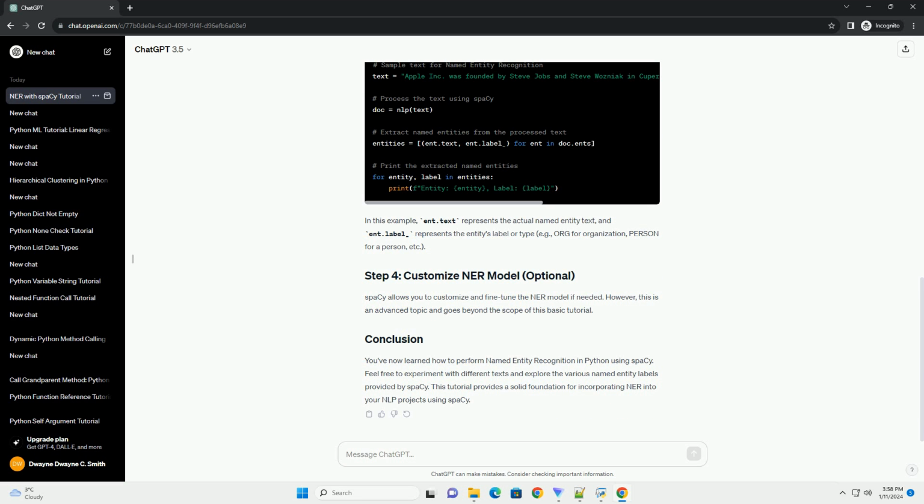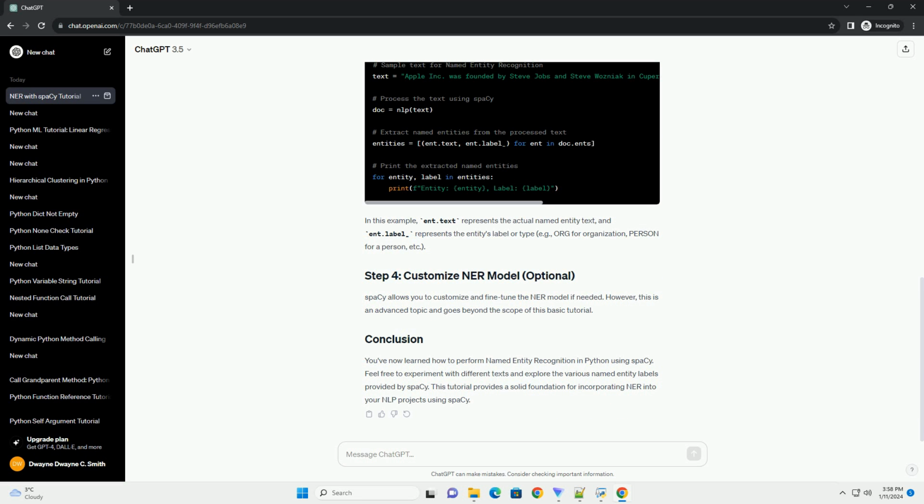Let's create a simple example. In this example, ent.text represents the actual named entity text, and ent.label_ represents the entity's label or type, for example ORG for organization, PERSON for a person, etc. spaCy allows you to customize and fine-tune the NER model if needed. However, this is an advanced topic and goes beyond the scope of this basic tutorial.